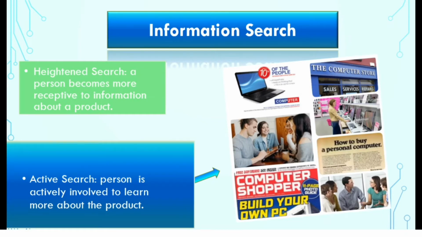For example, if a consumer wants to buy a personal computer, he or she may simply pay more attention to product information of a personal computer or become more attentive to computer advertisements, computers purchased by his friends, and peer conversations about computers. Or he or she may more actively seek information by visiting stores, talking to his friends, or reading computer magazines, etc. Through gathering information, the consumer learns more about brands that compete in the market.